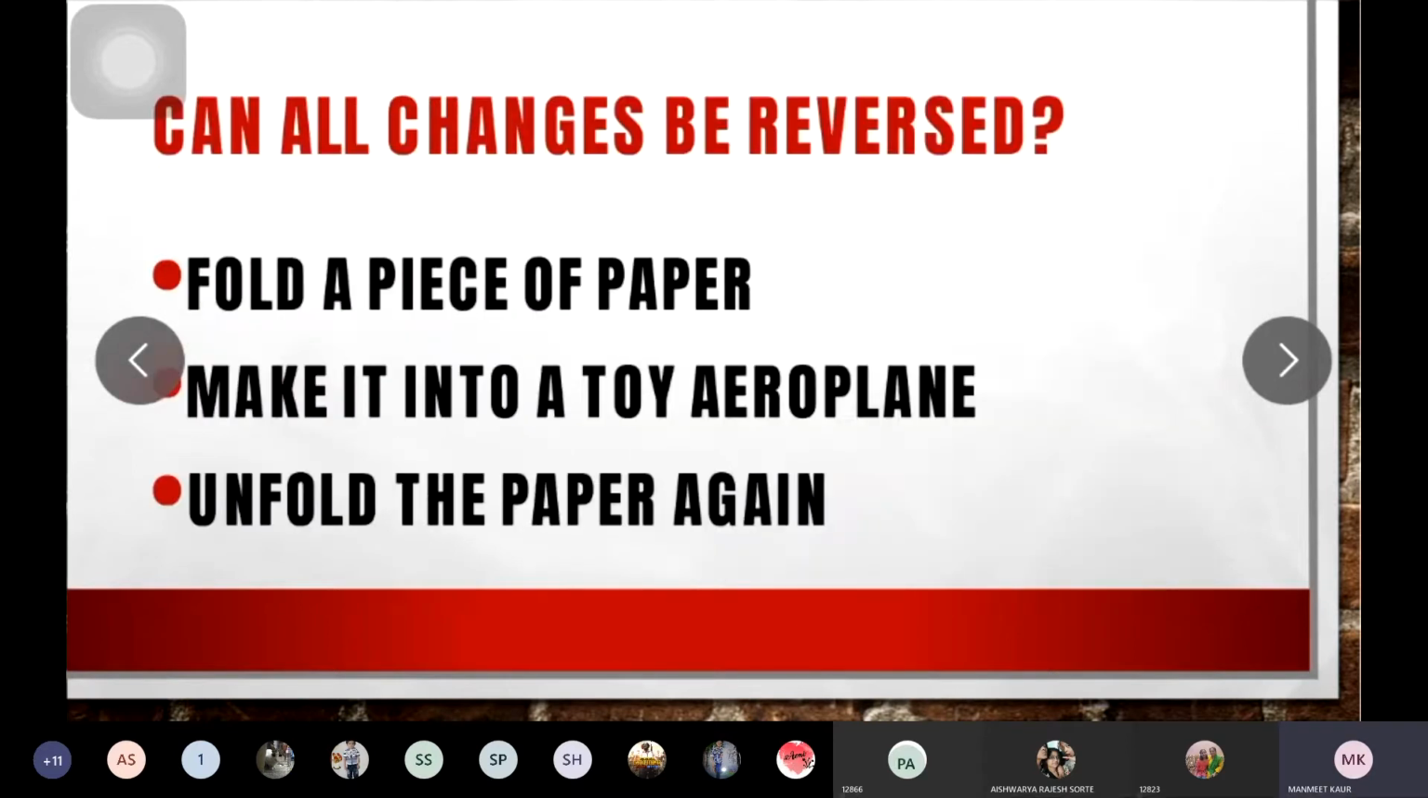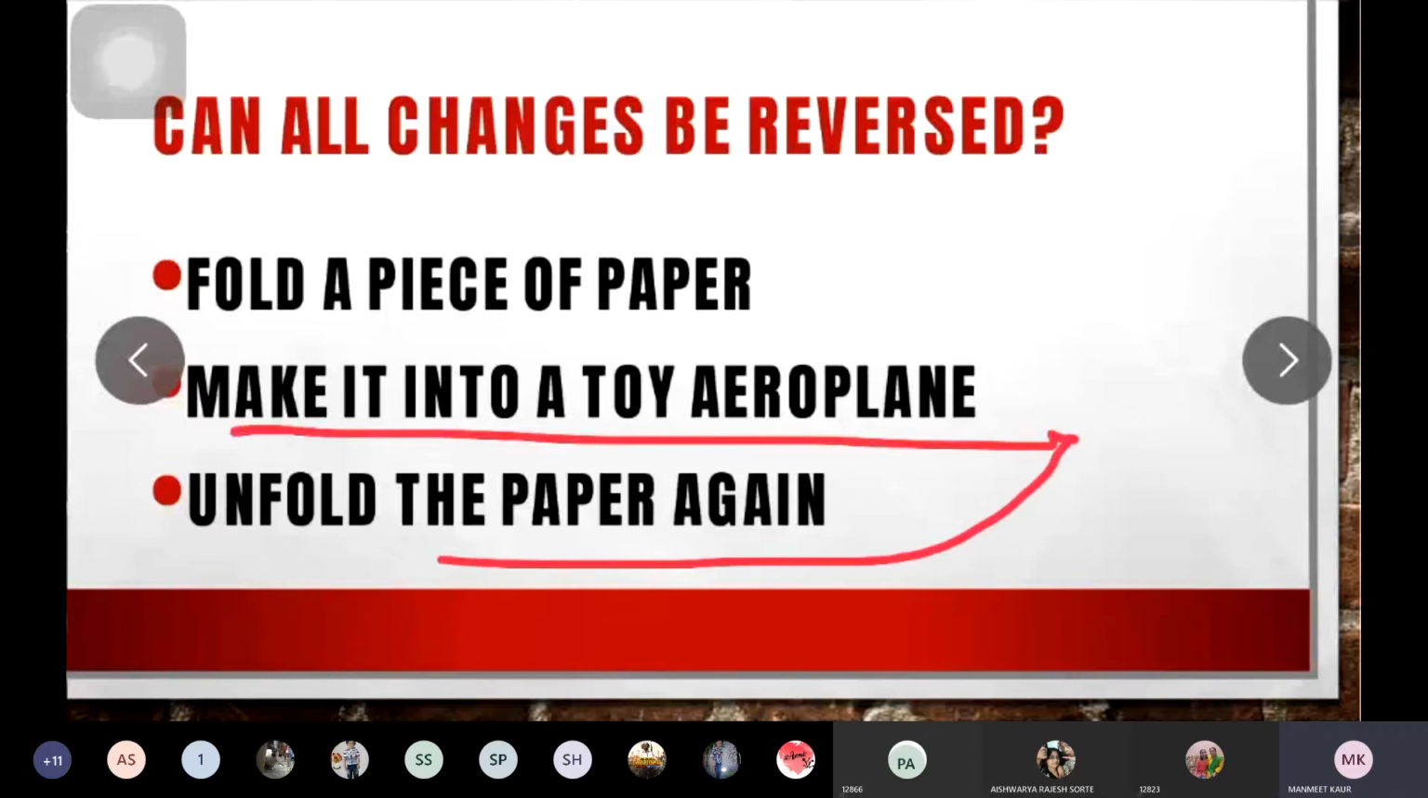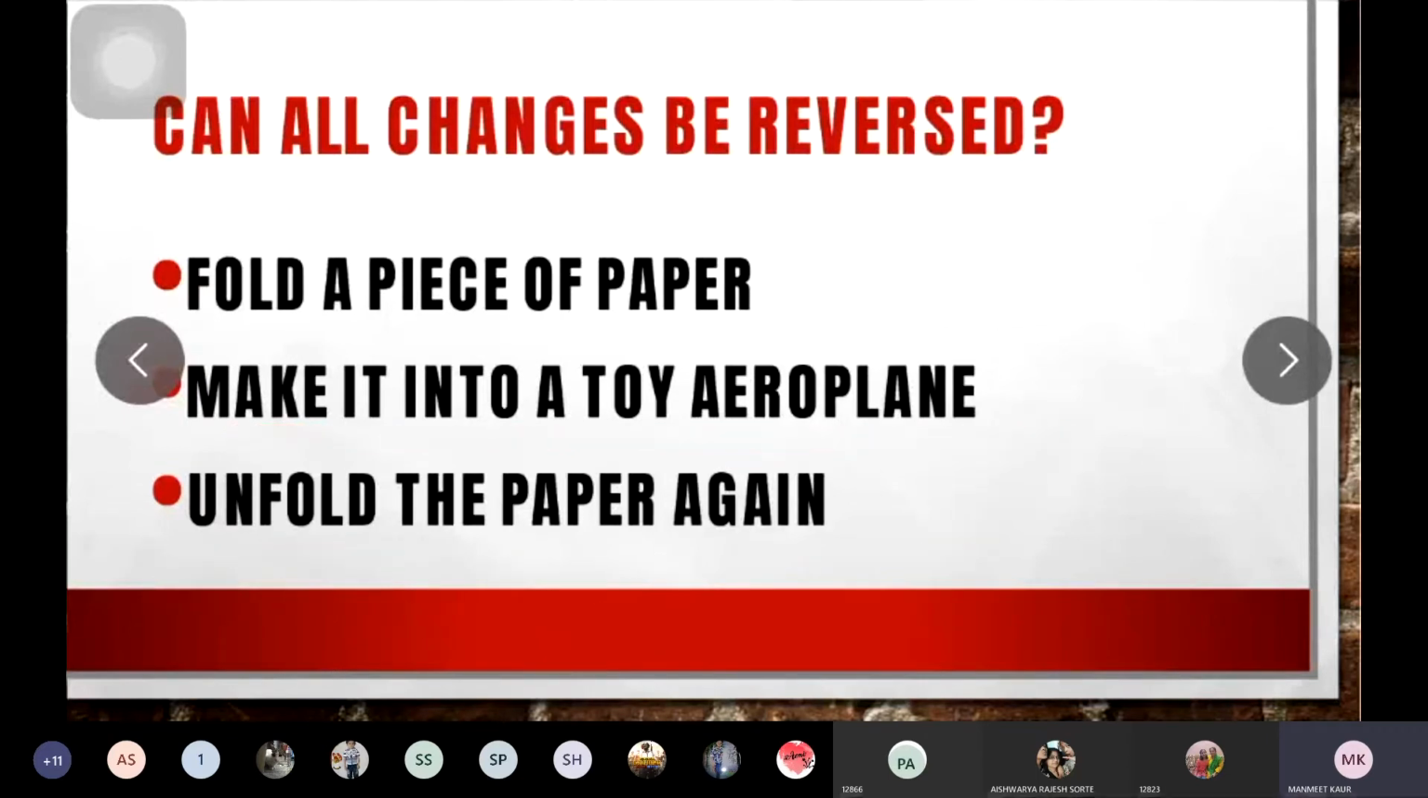Now the next example is, what you have to do is you have to fold a piece of paper and then you have to make it into a toy aeroplane. You make a paper aeroplane in the same manner. You fold the piece of paper and make it into a toy or paper aeroplane. Now you have to unfold the paper again. Again you have to open that paper, what you have used in making that aeroplane.